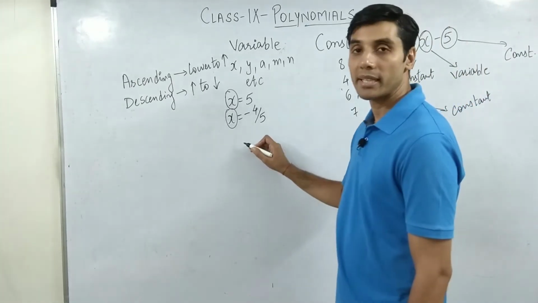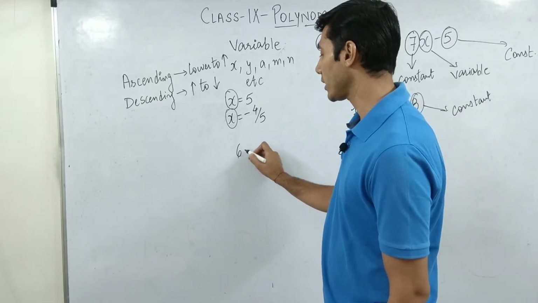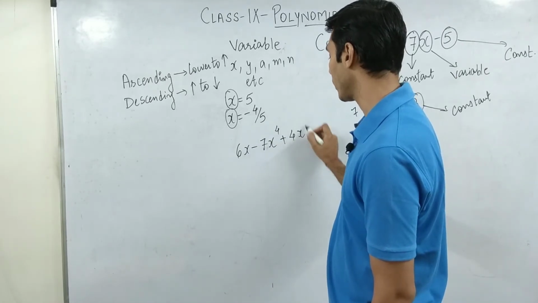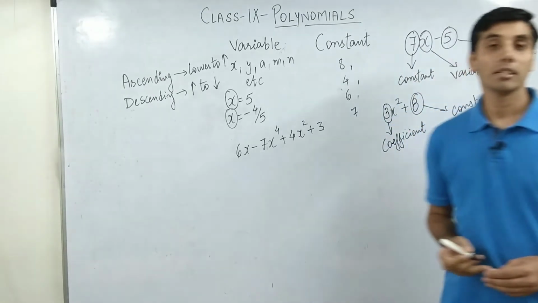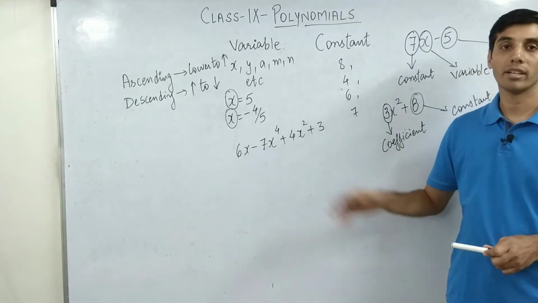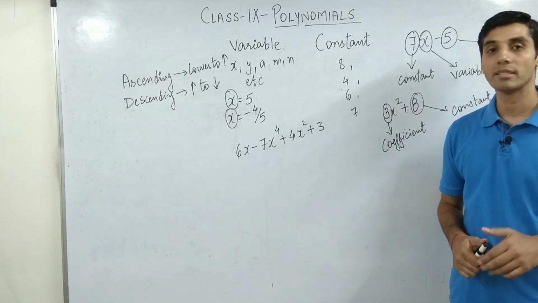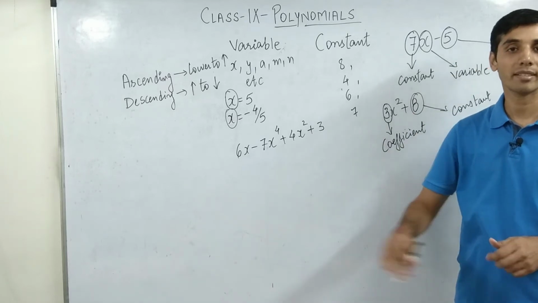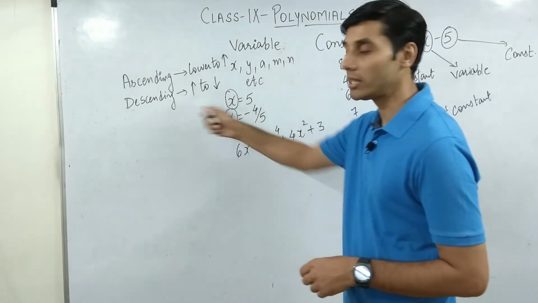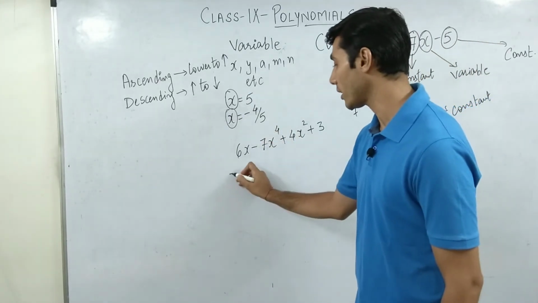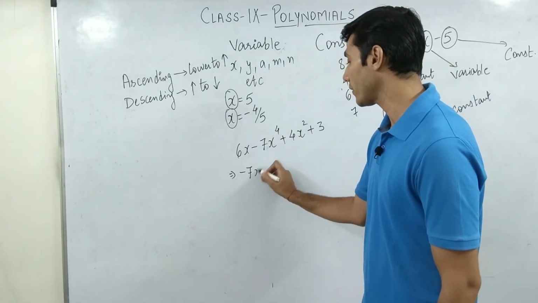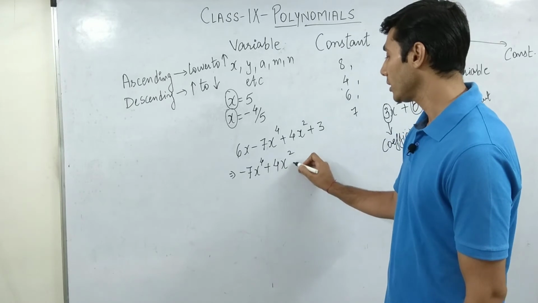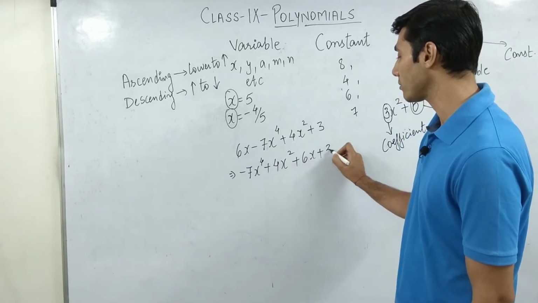Now suppose somebody has written a question something like this: 6x minus 7x to the power 4 plus 4x square plus 3. Now they're asking you, is this written in the standard format? No, this is not written in the standard format. Why? Because you always need to write an expression in the descending order, that means from higher to lower. So I should write minus 7x to the power 4, then the lower degree plus 4x square, then plus 6x and then plus 3.